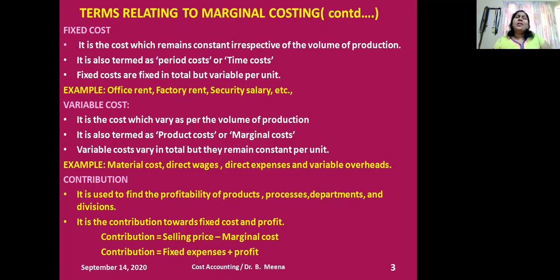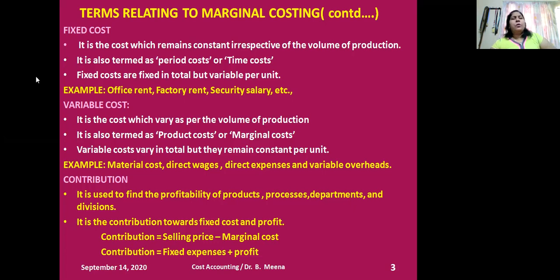So what are the best examples of explaining fixed cost? The very best example is security salary. The security salary will remain constant whether the production is going on or the factory is in lockout. Either way, we need to pay the salary for the security. So that is the best example of fixed cost.